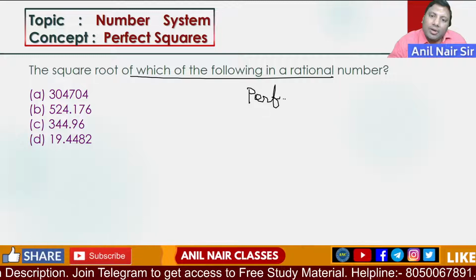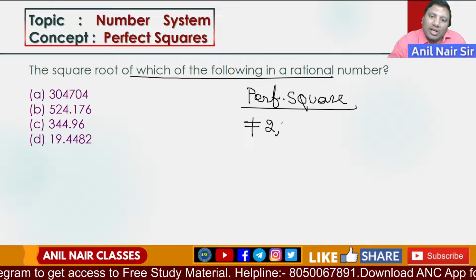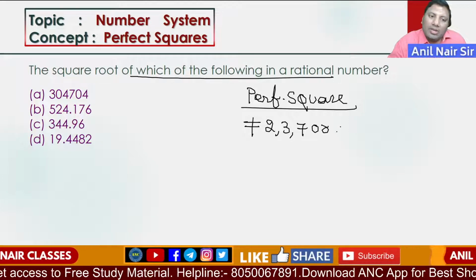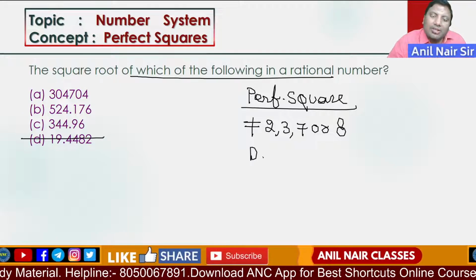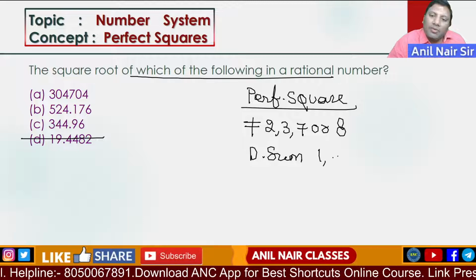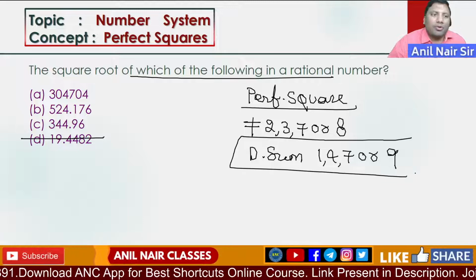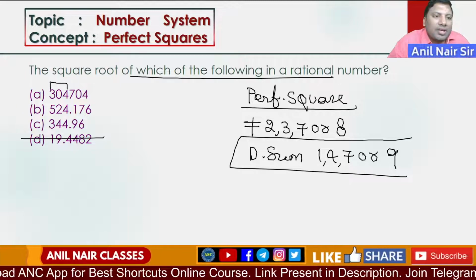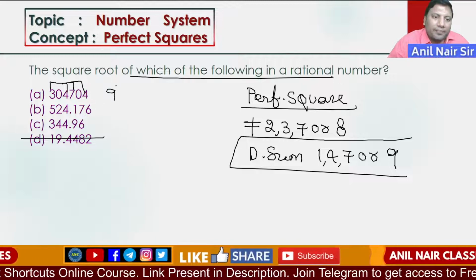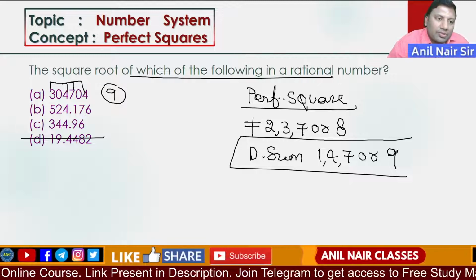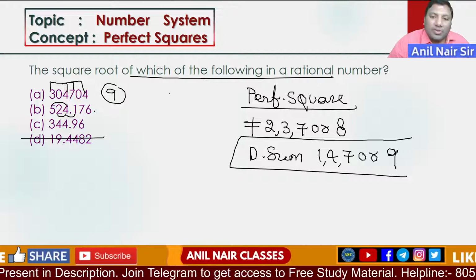Same example. For a perfect square, what are all the properties? A perfect square never ends with 2, 3, 7 or 8. It is ending with 2, so not possible. A perfect square's digital sum will be 1, 4, 7 or 9. 3 plus 4, 7. 7 plus 7, 14. 14 plus 4, 18. 18 is 9. So 5 plus 4, 9. 9 plus 2, 11. 11 plus 1, 12. 12 plus 13, 25.